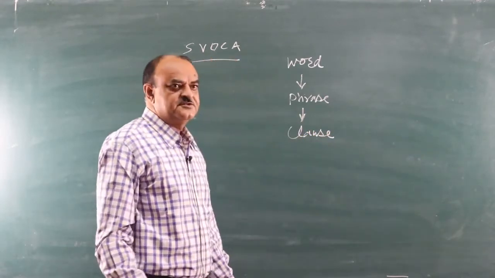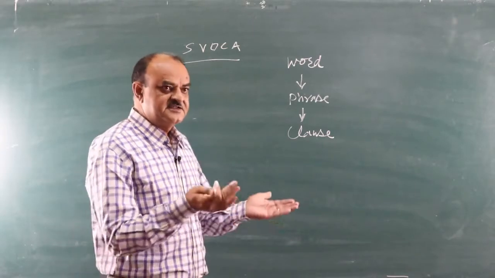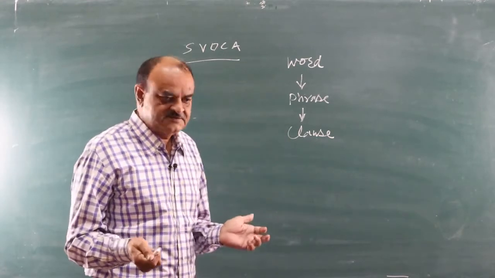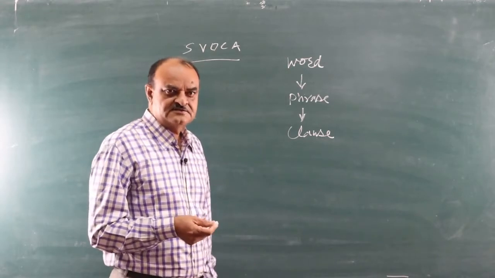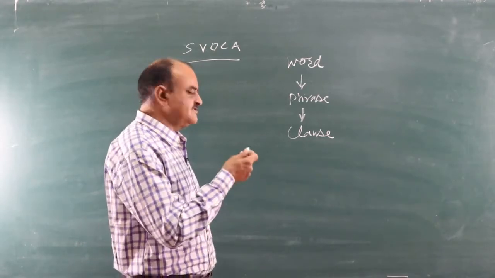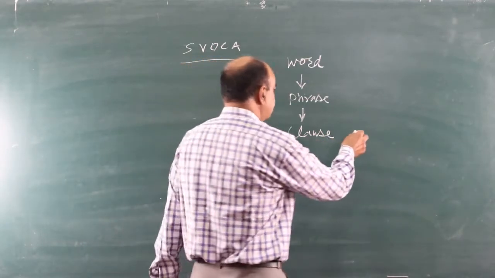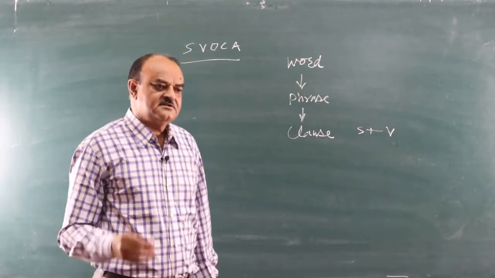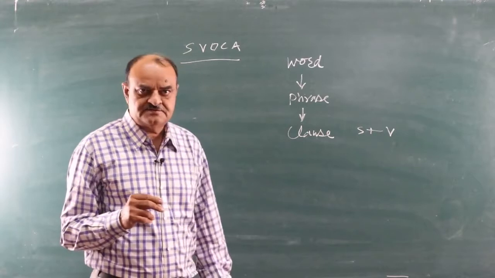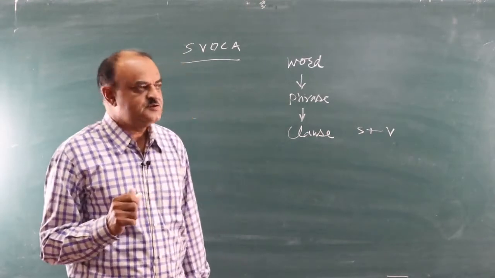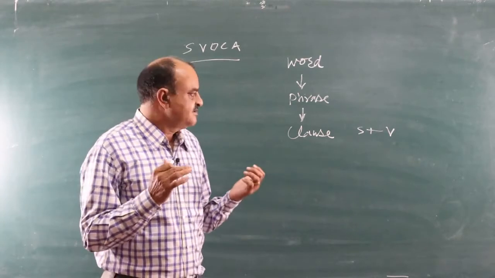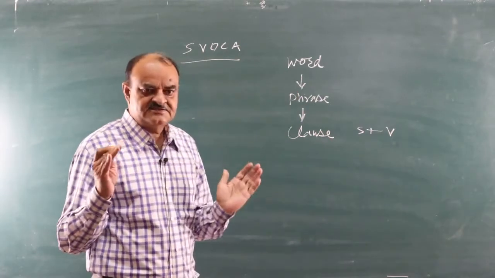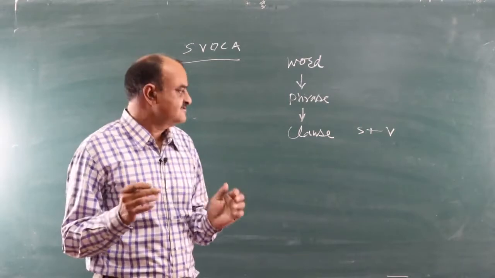Word is a combination of English letters, alphabets that is meaningful, and phrase is a group of words, or it may also be a single word. Clause means a simple sentence, means something that has S plus V, subject plus verb. If there is no verb, that is not a clause. So verb is mandatory to make a clause. Before discussing SVOCA, we should know how these word, phrase and clause function.